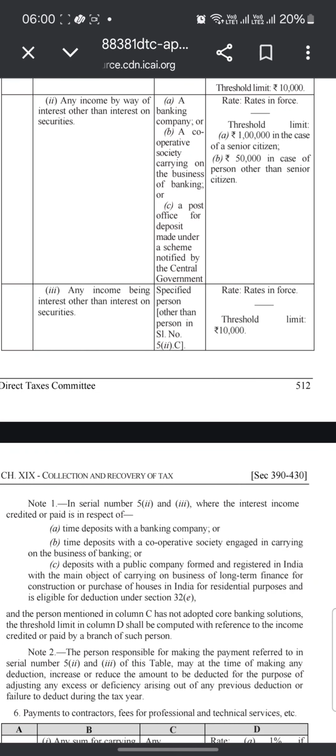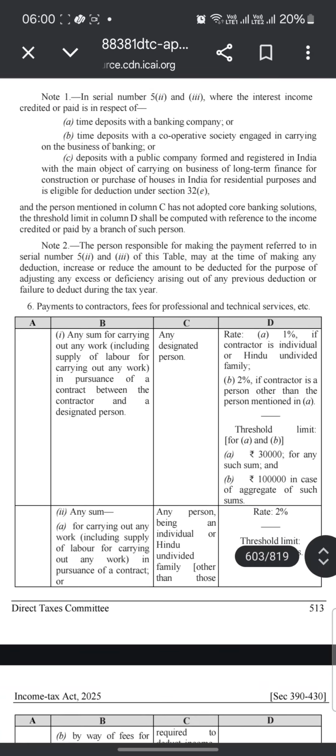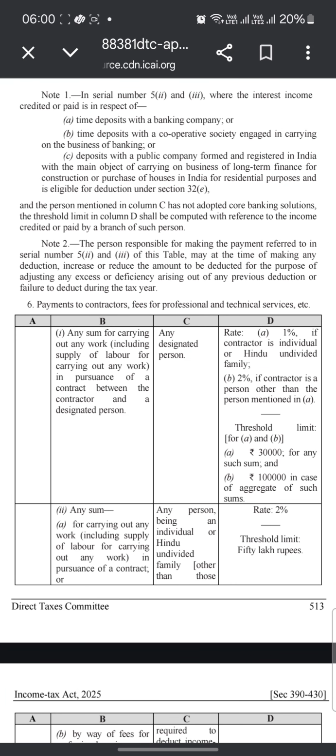Any income being interest other than interest on securities, other than the portion specified in serial number 52 to C. Rate in force, threshold limit is 10,000. In serial number 52 or 53, where the interest income is credited or paid in respect of time deposits with a banking company, or time deposits with cooperative societies engaged in carrying on the business of banking, or deposits with a public company formed and registered in India with the main object of carrying on the business of long-term finance for construction or purchase of houses in India for residential purposes, and is eligible for deduction under section 32A, the person mentioned in column C has not adopted core banking solutions.